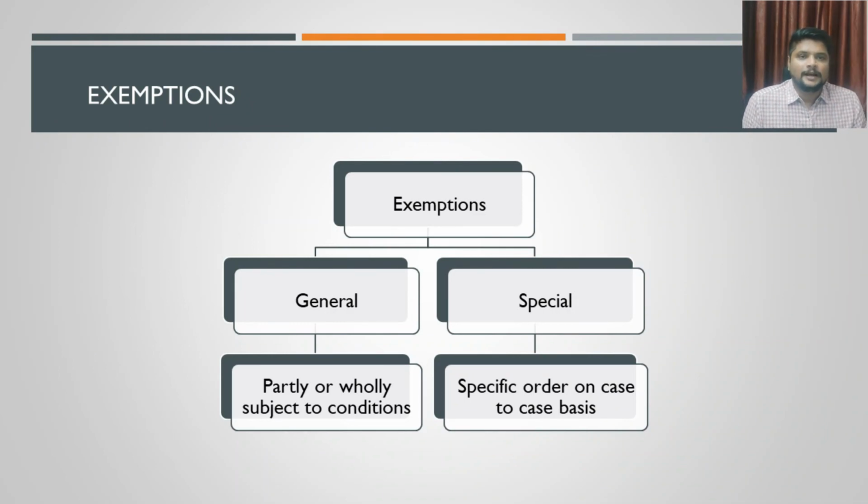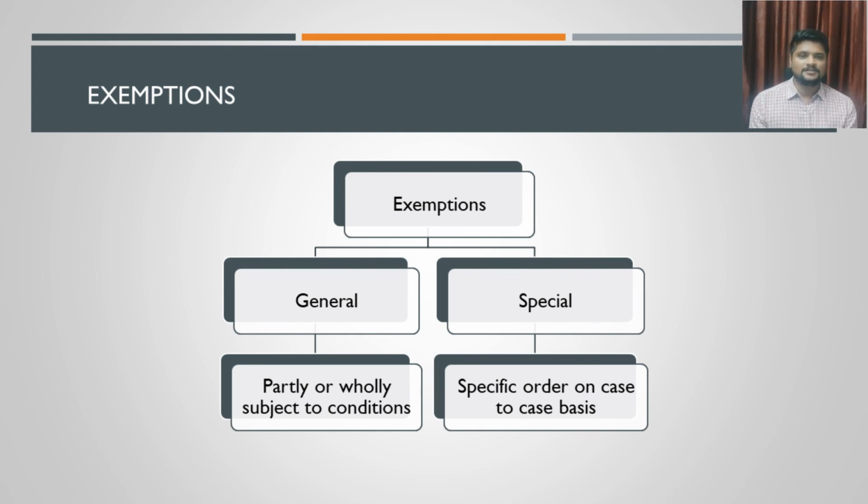We are just going to discuss the types of exemptions. One type of exemption could be general exemption. The second type could be special exemption. General exemptions are provided by way of a notification in the official gazette. A notification will be issued on this behalf, and the exemption could be on a type of product. It would not be any specific category; it will be on a general category that certain types of products will get certain exemptions, and those exemptions can be part exemptions or whole exemptions. The exemption can be provided partly or wholly. This is called general exemption.